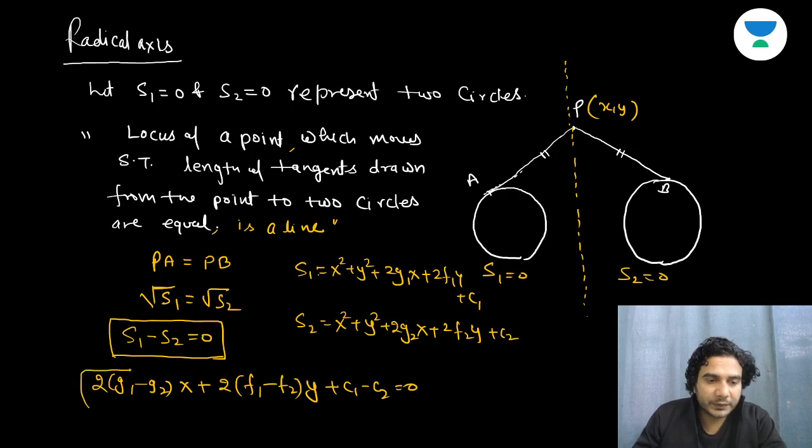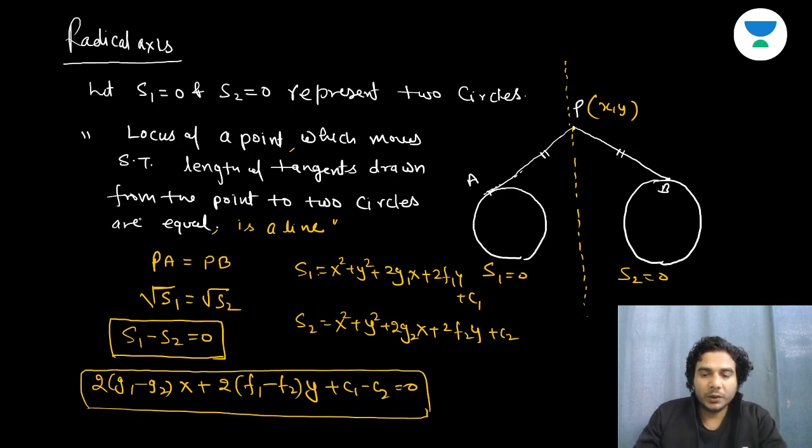This line is called the radical axis. If you take any point on this line, the lengths of tangents will always be equal. This tangent will be equal to this tangent lengthwise.